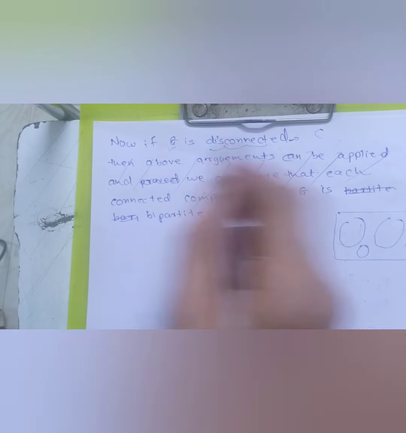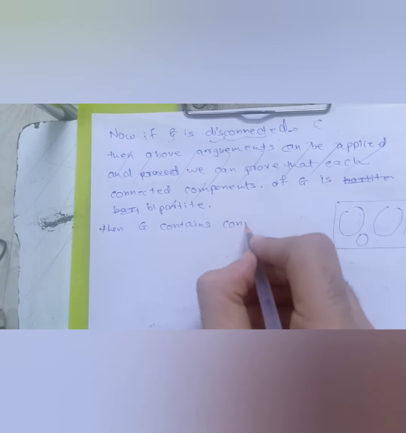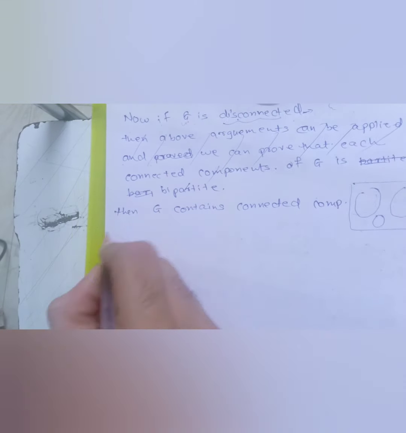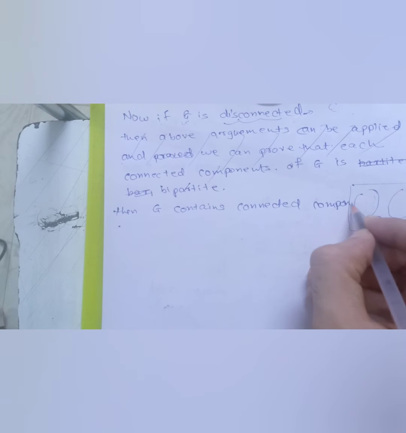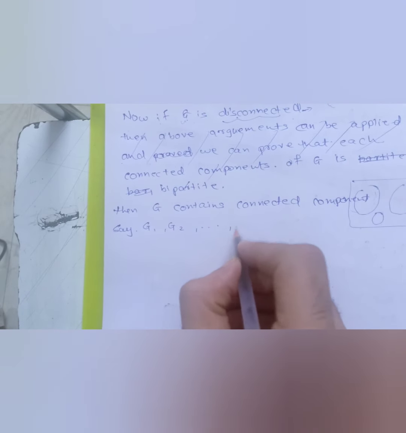We can say that if G is disconnected, then G contains connected components, say, let me take some connected components G1, G2, ... Gn. There might be many connected components.